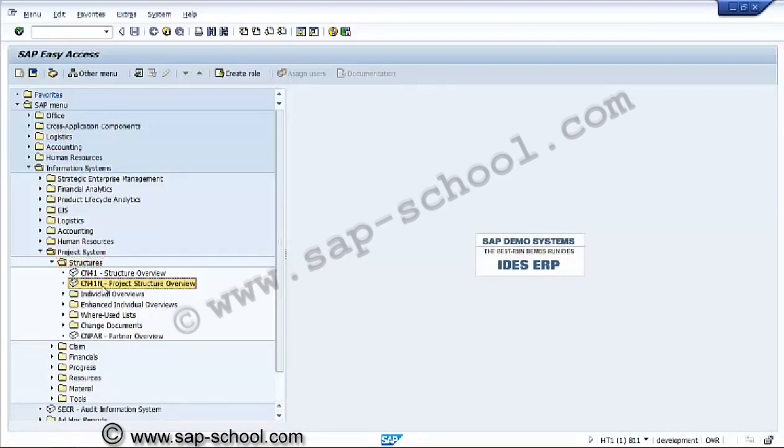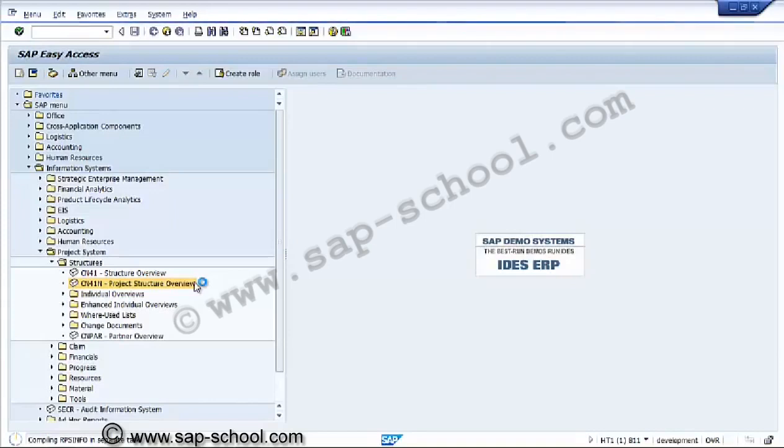So we'll go to project structure view, structure overview. Here we have to enter the project information to get the details about entire project objects. So in the structures we can get the project wise, or we can get the information collectively for many projects.